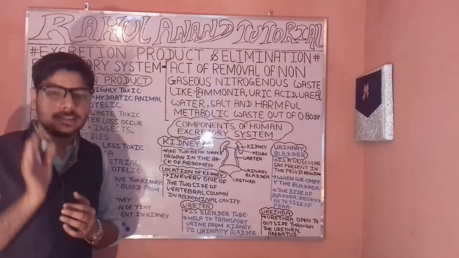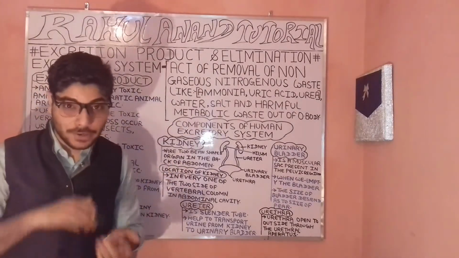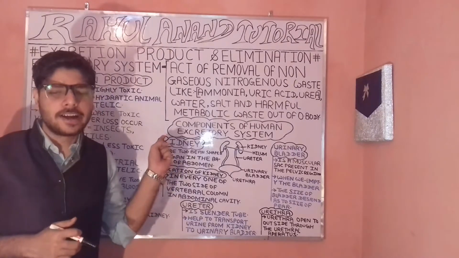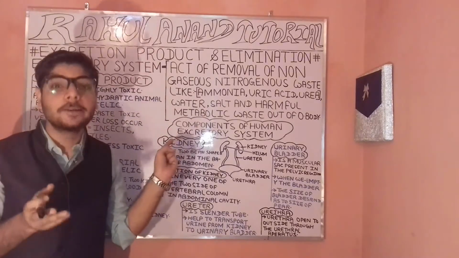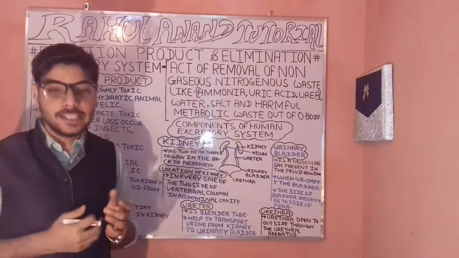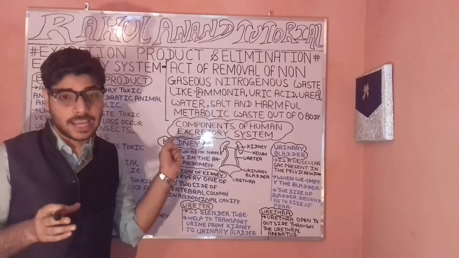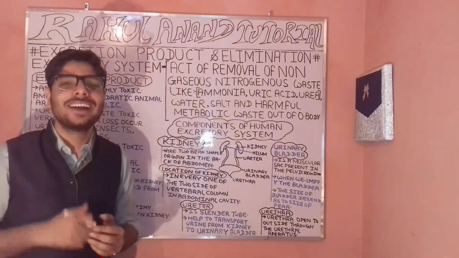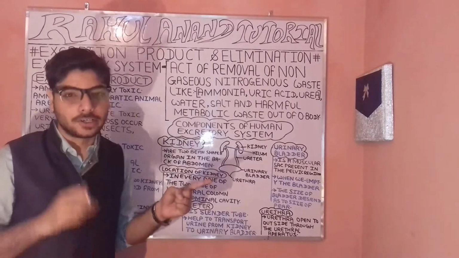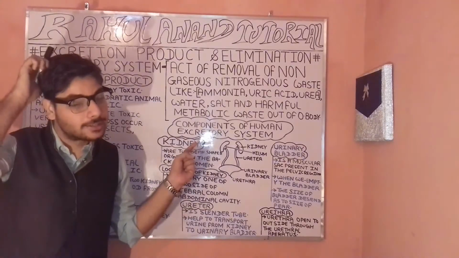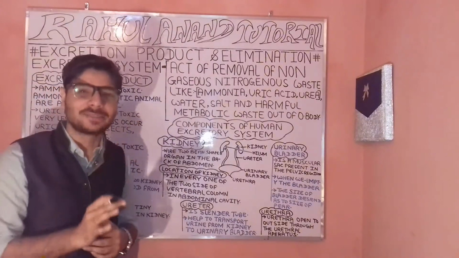When we talk about ammonia, it is highly toxic. Most ammonotelic animals are known as such because they have to excrete ammonia-like waste from their body, playing an important role in maintaining the health of the body. So you understand about elimination as well as excretion.